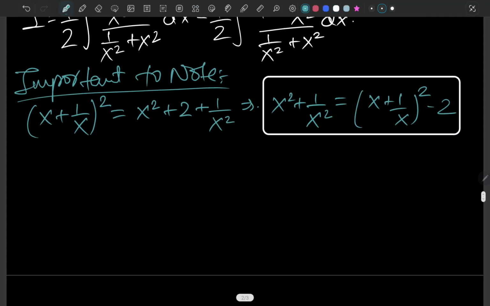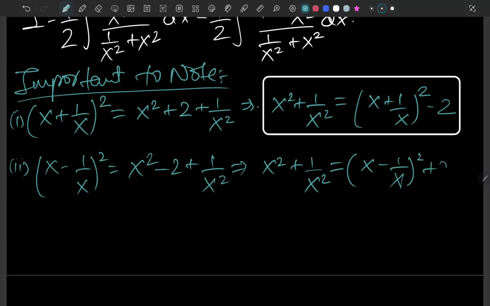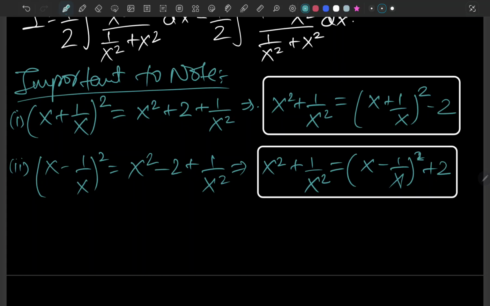And if we talk about the second one, it's (x - 1/x) whole squared, so it's x squared minus 2 plus 1 over x squared. So basically we can also say that x squared plus 1 over x squared can be written as (x - 1/x) whole squared plus 2, right? Okay, so that's what we are having so far.